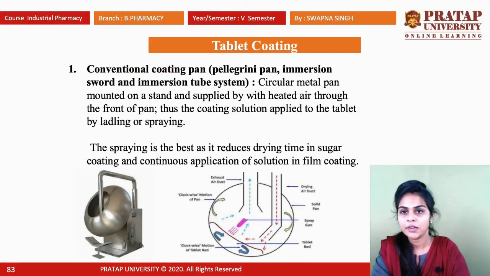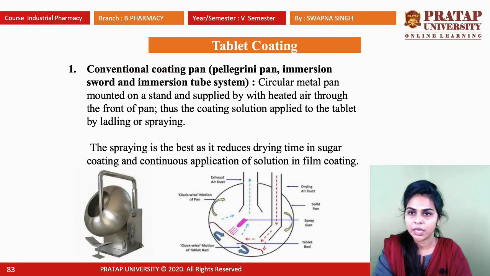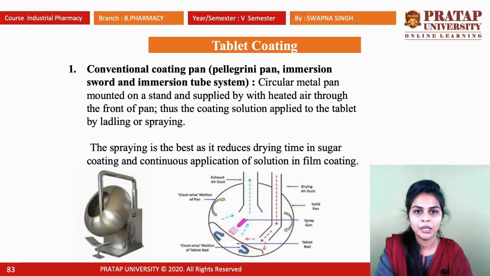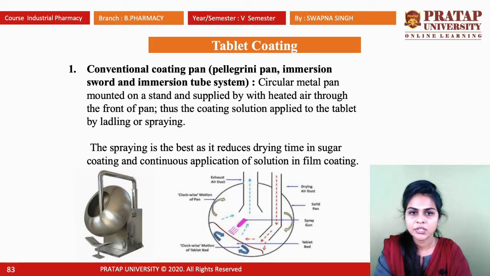First one is the conventional coating pan. There are different types of conventional coating pans available: the Pellegrini pan, the immersion sword pan, and immersion tube systems. You can see in this diagram, this is the circular metal pan.